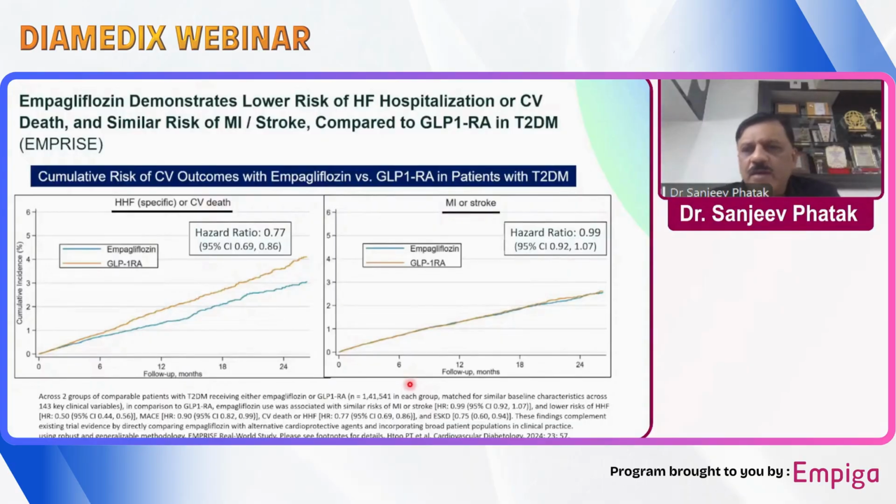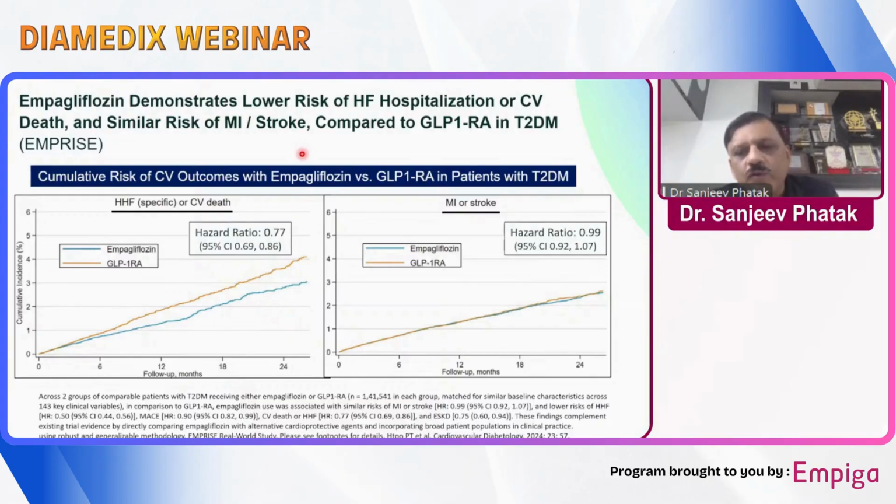Now, the biggest question these days is which one to choose first, a GLP-1 or empagliflozin, an SGLT2 inhibitor? Well, actually, there is no competition between these two molecules. Both complement each other and both should be combined in a given patient for the best cardiovascular outcomes. But if you like to compare, then obviously for patients with heart failure or cardiovascular death, empagliflozin has a clear edge over GLP-1 analog. This is GLP-1 analog, this is empagliflozin. The hazard ratio is 0.77. That means 23% benefit compared to GLP-1 analogs.